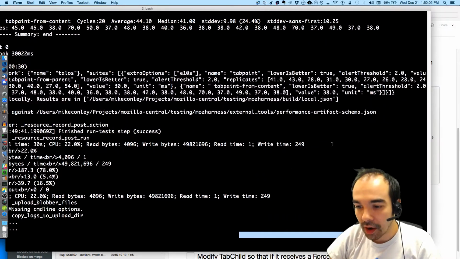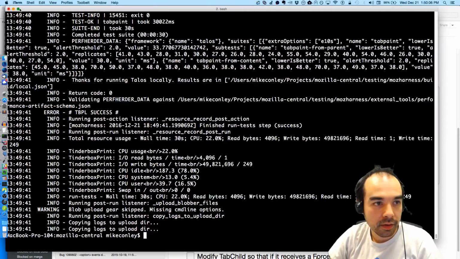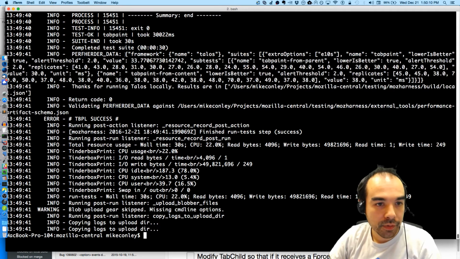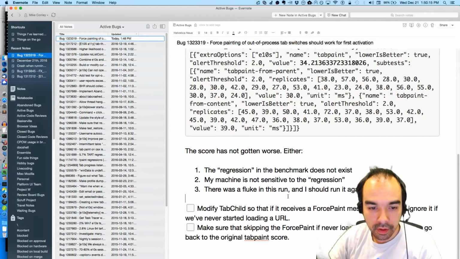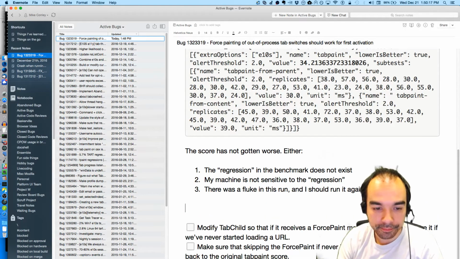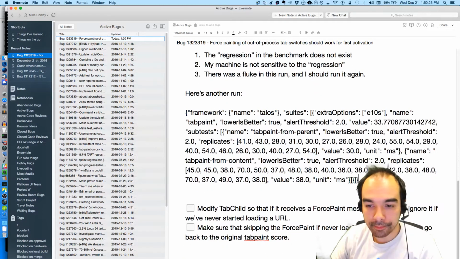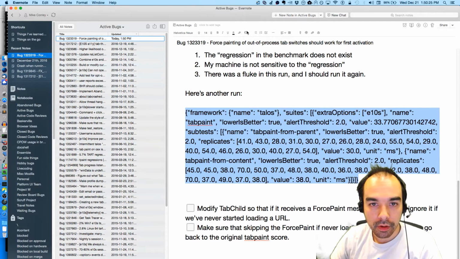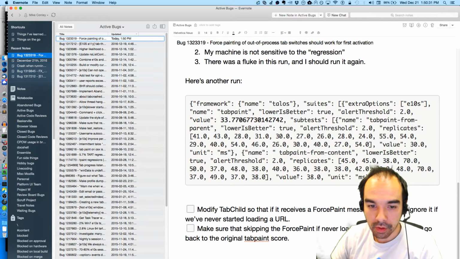Oh yeah, that's what's going on. This window's too wide. Let me give it the right width here. Okay, so we're going to copy this. So here's another run. Okay, here's another run. And the score is even better.